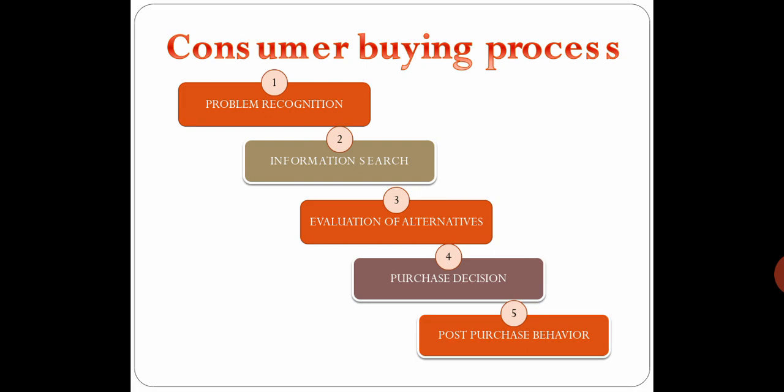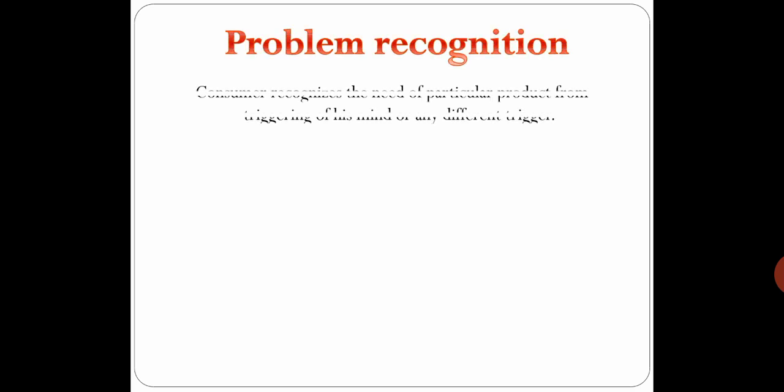So one by one we have to see. First one is the problem recognition.